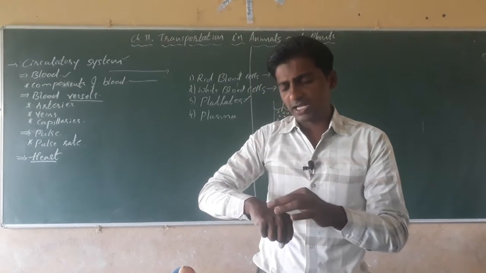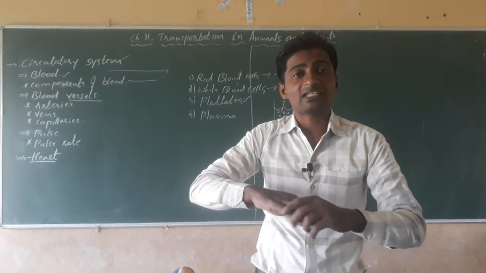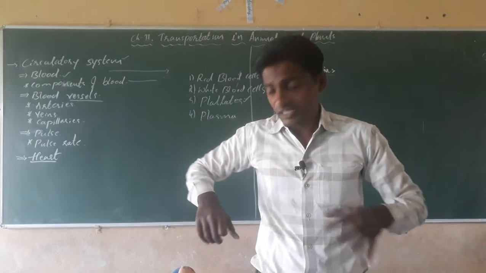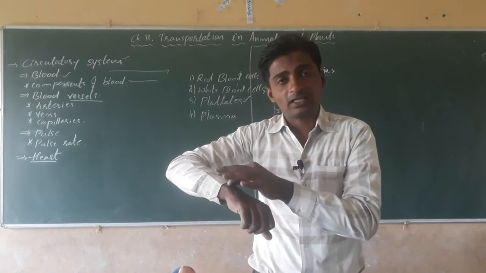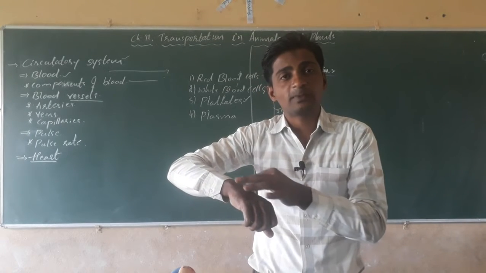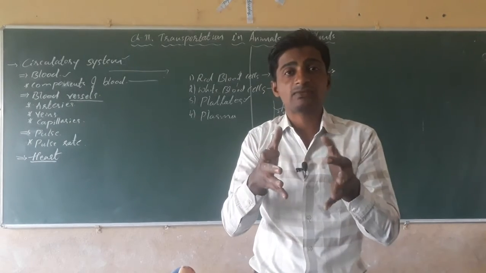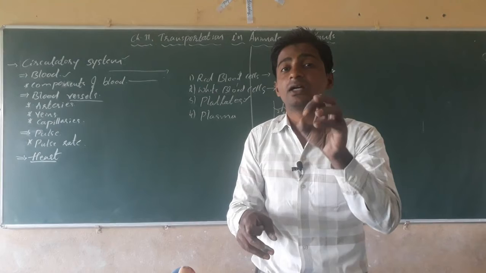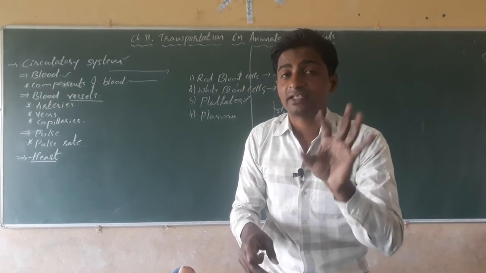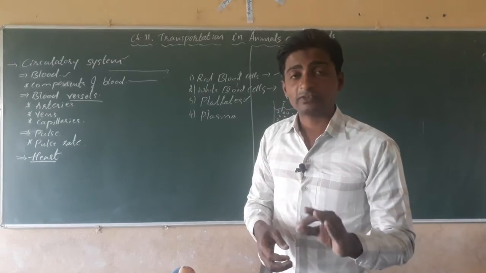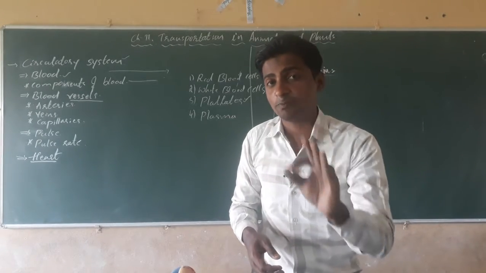Through these blood vessels, the blood is transported to all parts of the body. It is not flowing freely throughout the body. That blood is flowing, transporting through specific blood vessels, or pipes. The pipeline system in the body is called the vessels. And these blood vessels are necessary for the transportation of blood.